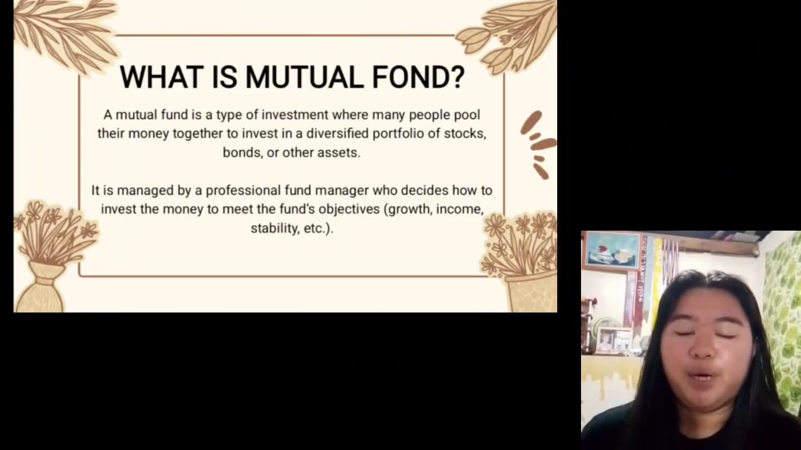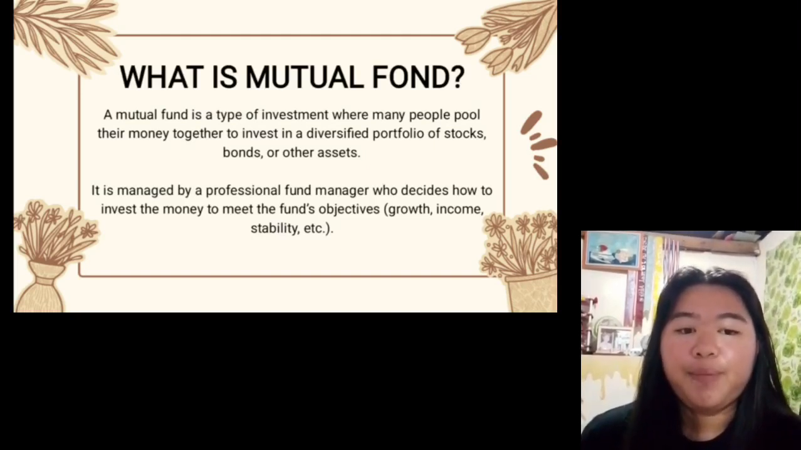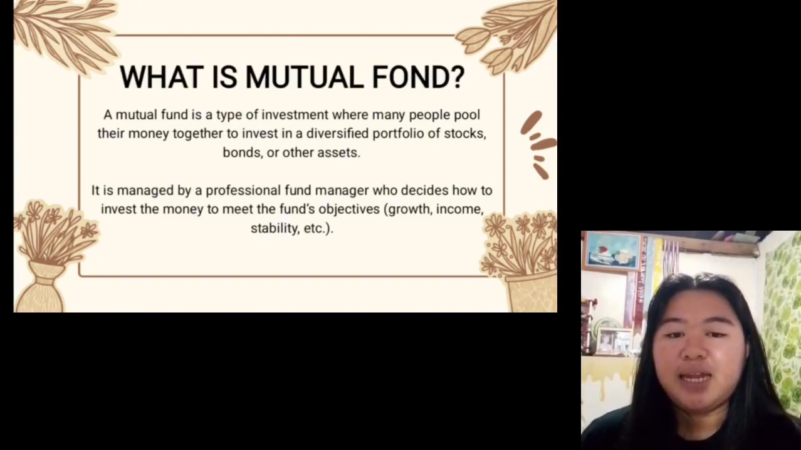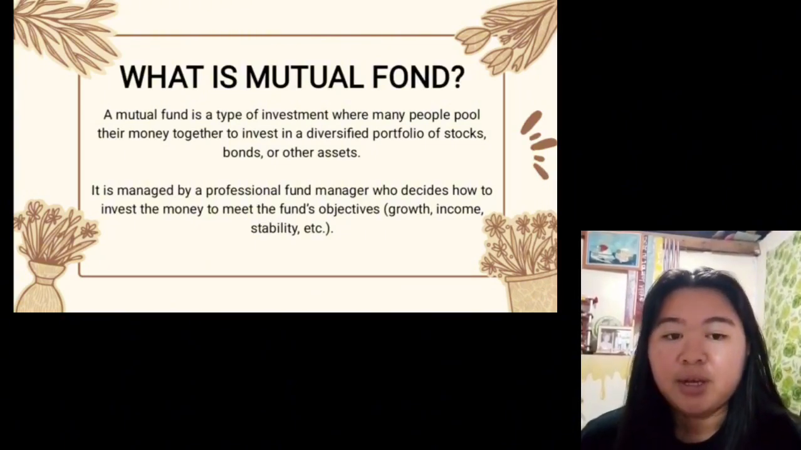What is a mutual fund? A mutual fund is a type of investment where many people pool their money together to invest in a diversified portfolio of stocks, bonds, or other assets. It is managed by a professional fund manager who decides how to invest the money to meet the fund's objectives: growth, income, stability, etc.